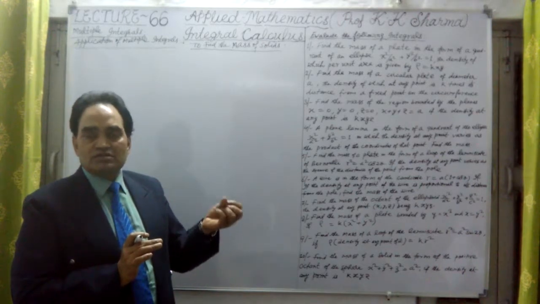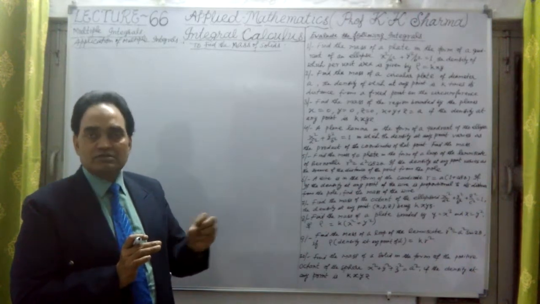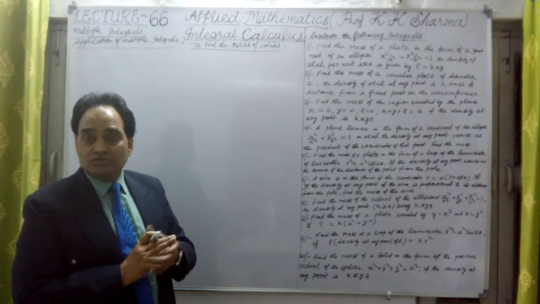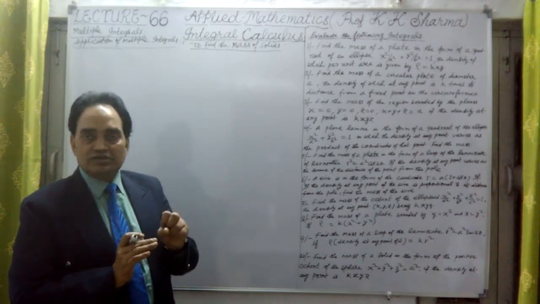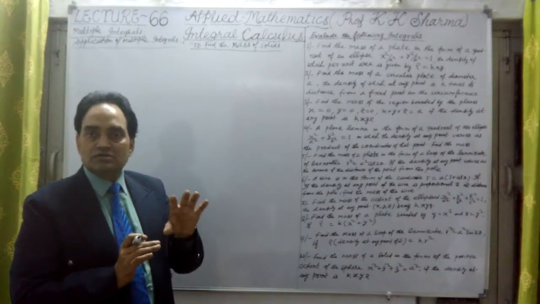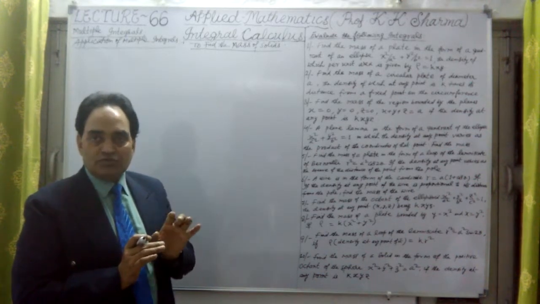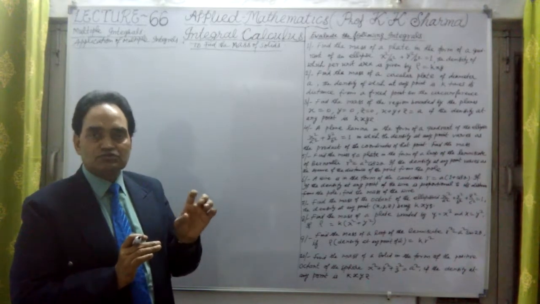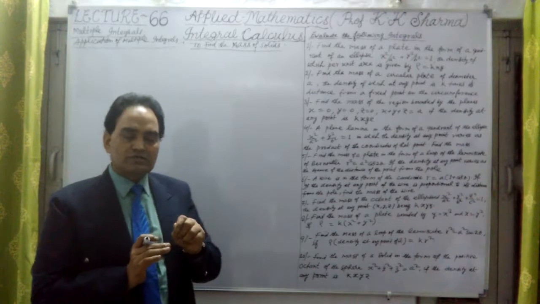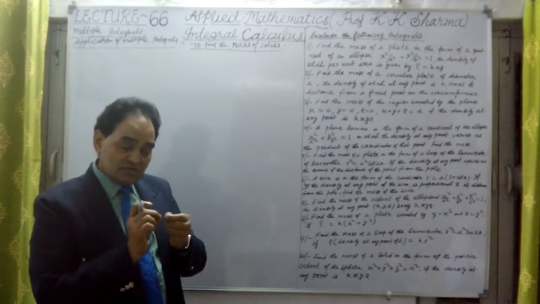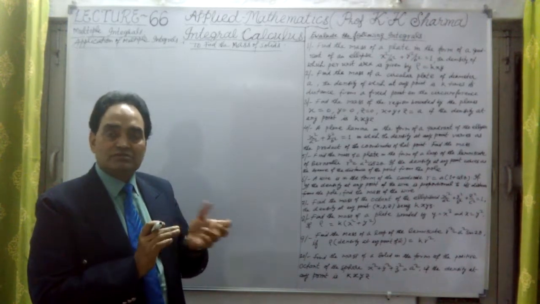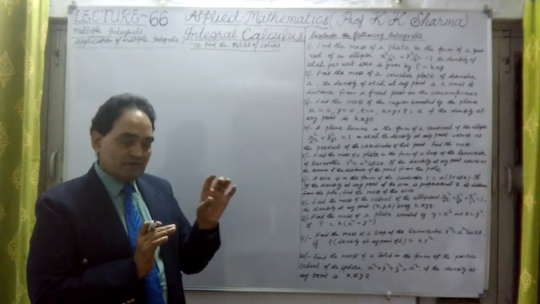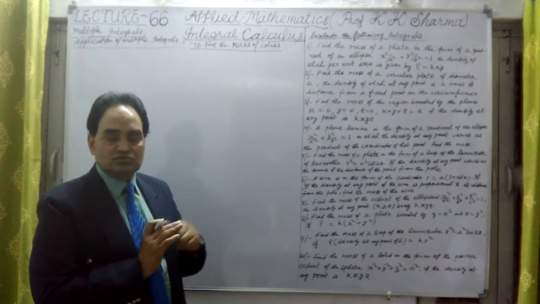What is the mass of a plane area or plane lamina, or of a given curve? Density is given to us. So density into total area will give us the total mass of that plane lamina. Suppose a curve is given, with the length of the wire given. Then the element of length is ds, and rho into ds gives the mass of the wire or curve, which I'll note down here.